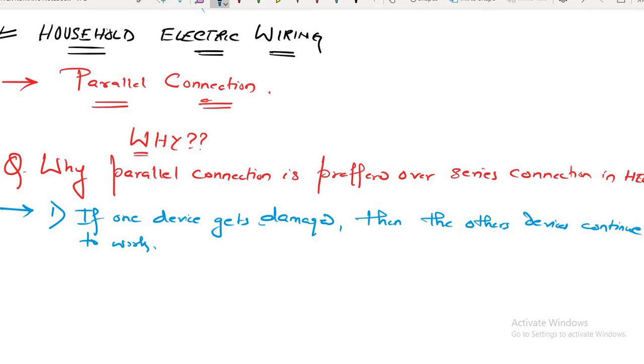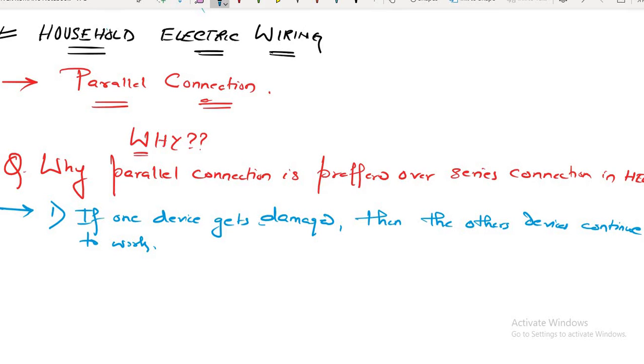At your home, if one tube light gets damaged, will the fridge, TV, washing machine, microwave, everything get damaged? No, only one thing has been damaged, and we will replace or correct that.